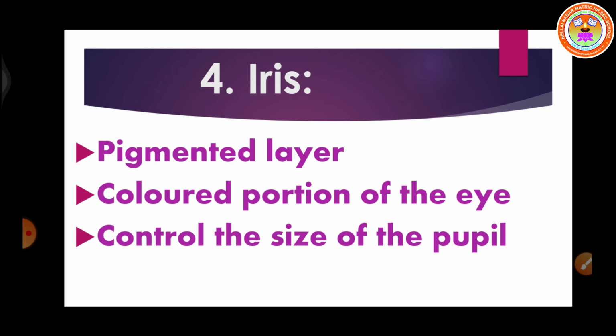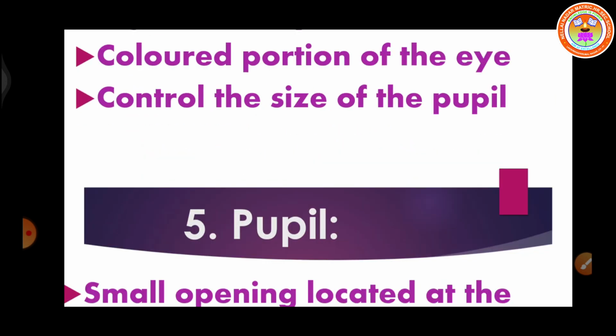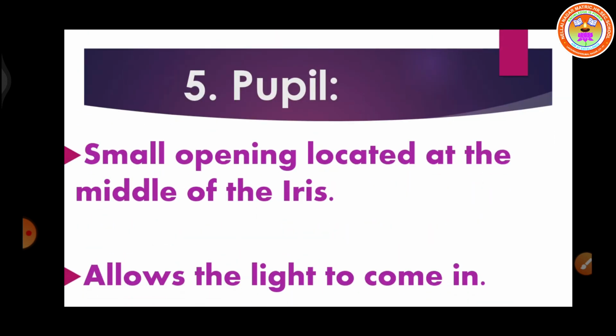Okay, so the iris muscle is the colored part. Usually it is black color, but sometimes it's green or blue also. So it controls the size of the hole. Then through this hole only the light enters inside your eye.